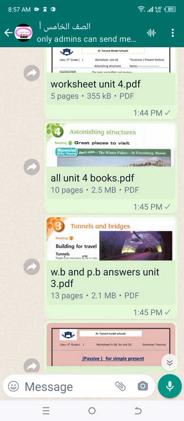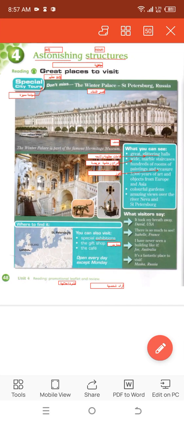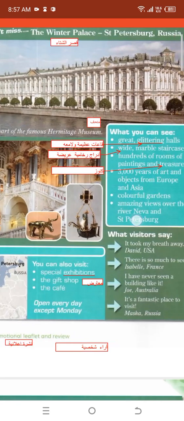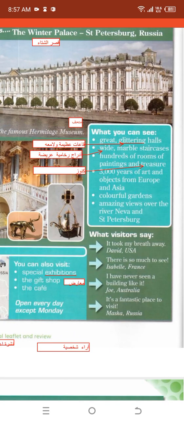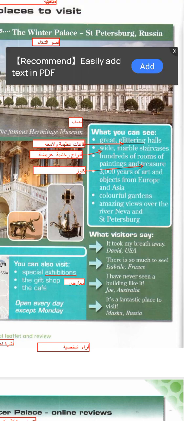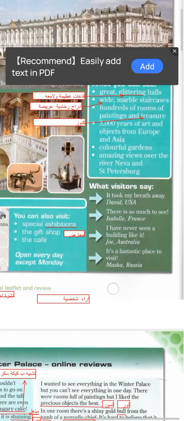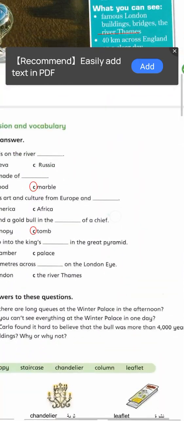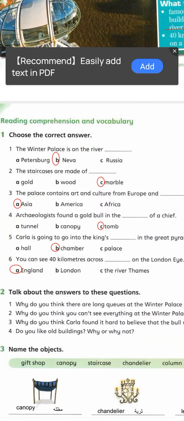In unit 4, here is the article. The article is very important. Look at these lines. All my students know these lines very well. Great glittering halls. So what can you see in the Winter Palace? I can see great glittering halls and so on. You can read the speaking worksheet to be able to answer the exercises.